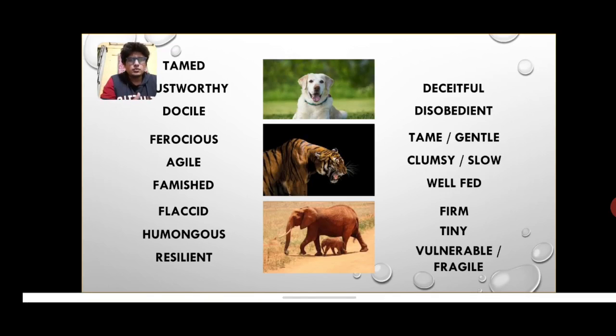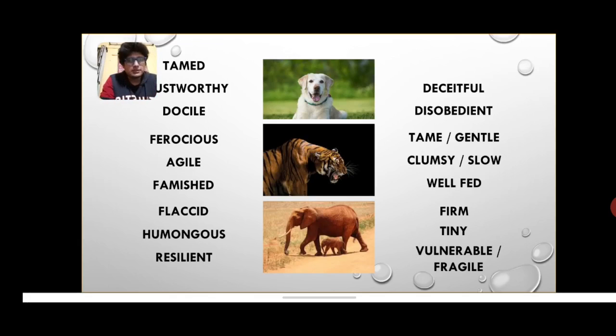It's quite docile. By the word docile, I mean to say that it's quite accepting, quite welcoming, quite submissive, right? It's quite calm. Of the adjectives that I've targeted for a dog here, for the word tamed, we've got a very simple antonym that you need to search for. Okay, right. The next one is trustworthy.